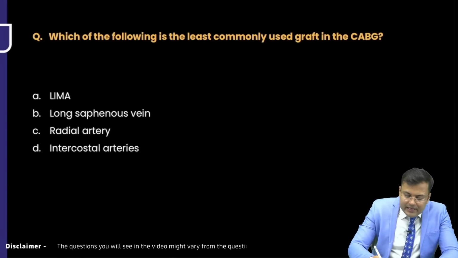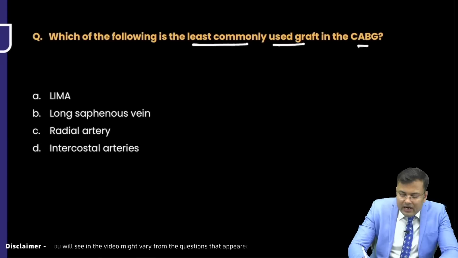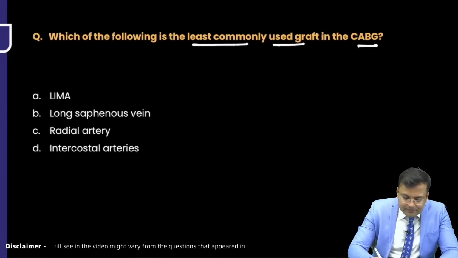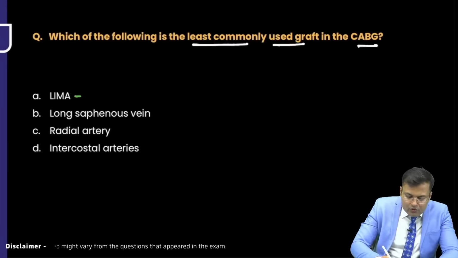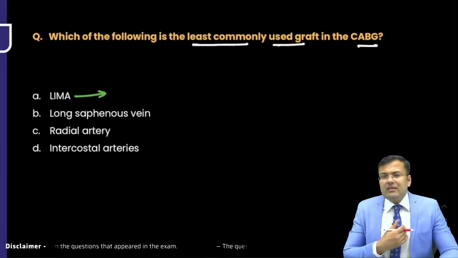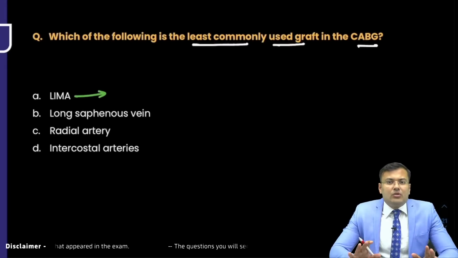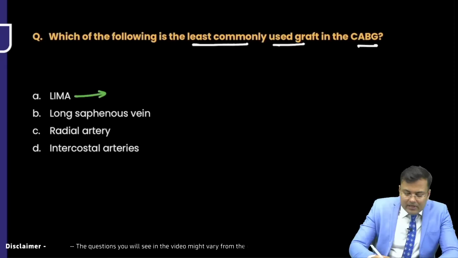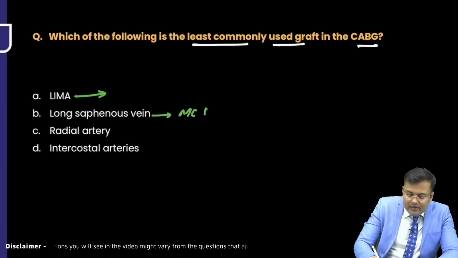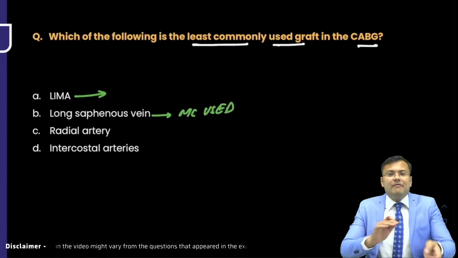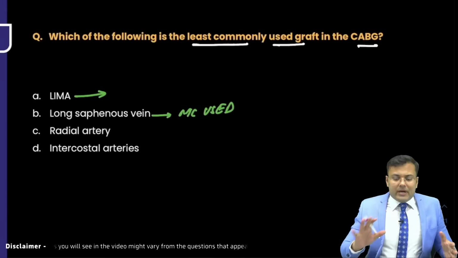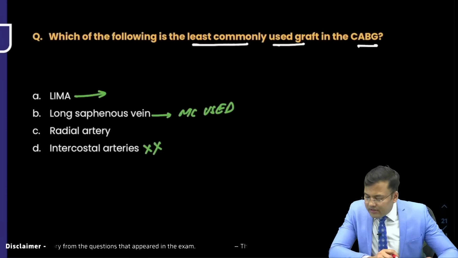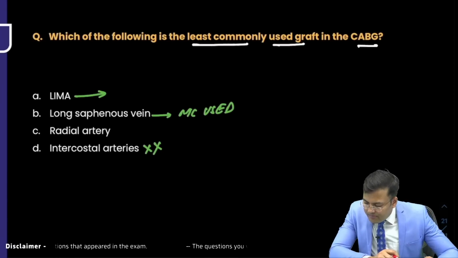Now, which of the following is the least commonly used graft in CABG? You know, what is the most preferred graft? The most preferred graft is left internal mammary artery, that is LIMA. But the most commonly used is long saphenous vein. We can use the radial artery also, but we are not using intercostal arteries. Intercostal arteries are not used. Very good, Kamruz Zaman, correct answer.